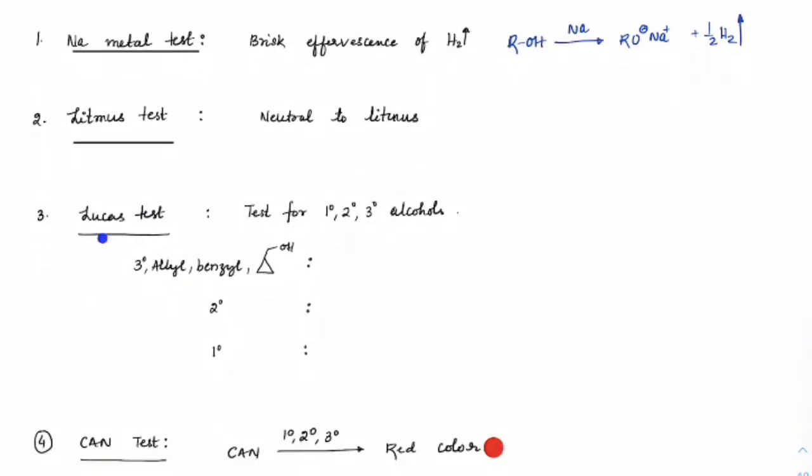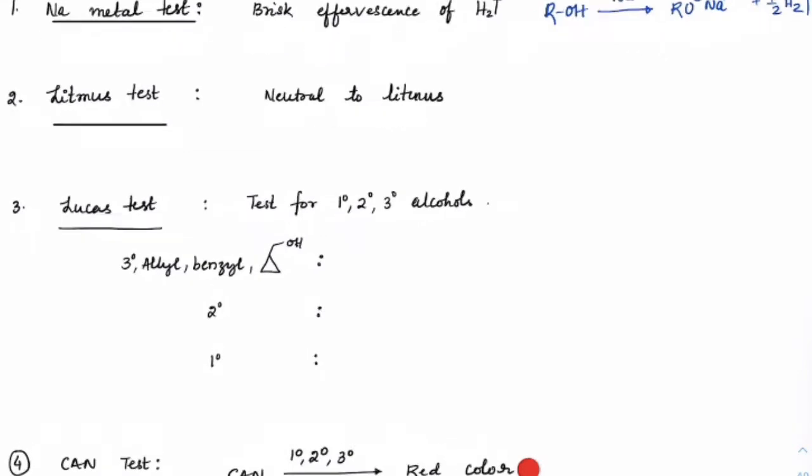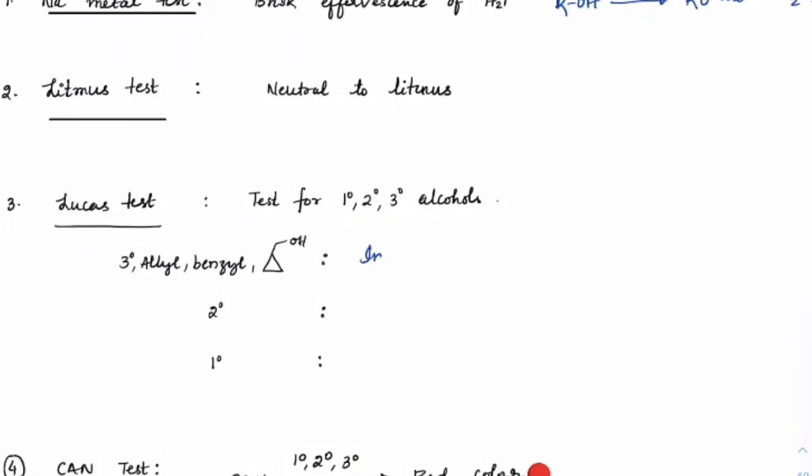Next, when it comes to alcohols, in the Lucas test, we have already seen it is a distinction between primary, secondary and tertiary alcohols. If they are tertiary, allyl, benzyl or cyclopropylmethyl type, you know that it would give turbidity immediately.